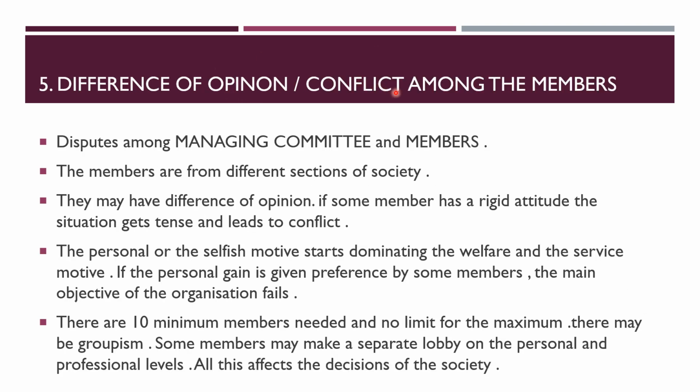Next point is the difference of opinion, or sometimes conflict among the members. There can be a dispute between the managing committee members on the one hand and the other members on the other hand. So they don't come to one final conclusion. They have differences of opinion at certain times. The members are from different sections of society because there is no restriction on entering of any member. Any person of any caste, creed, religion is open to join a cooperative society. So there is no restriction. It is full freedom of entry. So that is why people are from different sections of society and they may be having disputes. There will be difference of opinion.